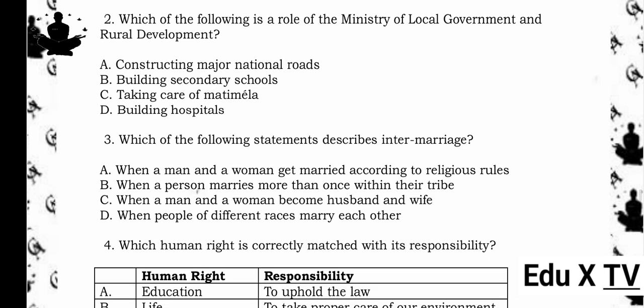2. Which of the following is a role of the Ministry of Local Government and Rural Development? A. Constructing major national roads. B. Building secondary schools. C. Taking care of Matamala. D. Building hospitals. The answer is C. Taking care of Matamala. Reason being, the Ministry of Local Government and Rural Development manages local issues, including the care of Matamala (in brackets, local public places or areas).